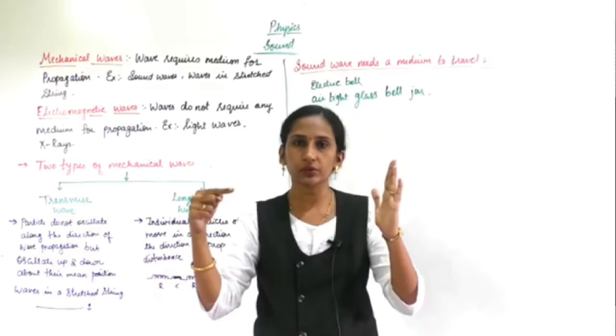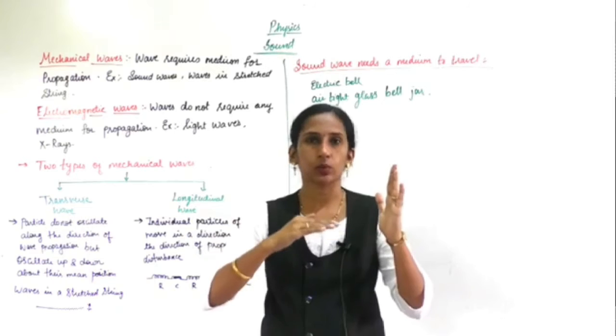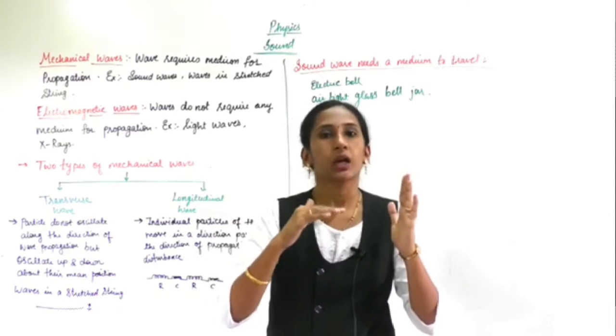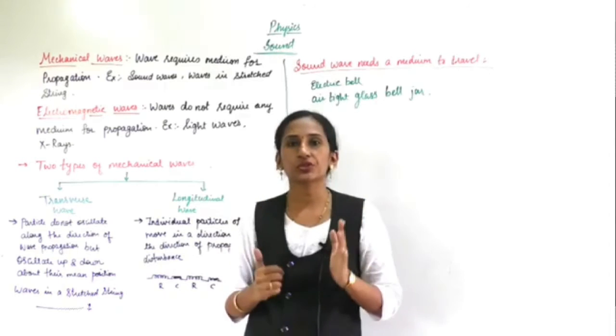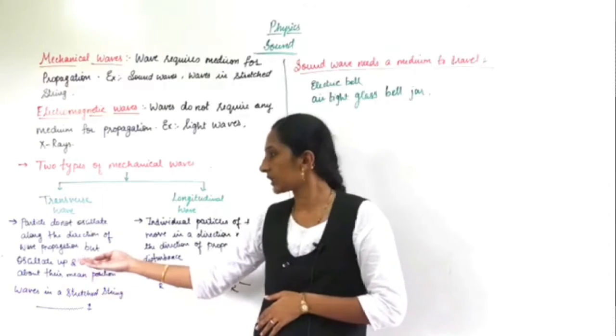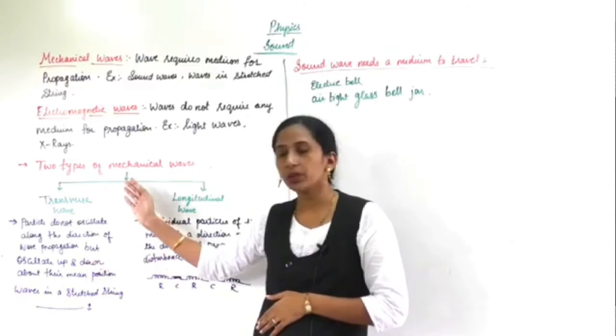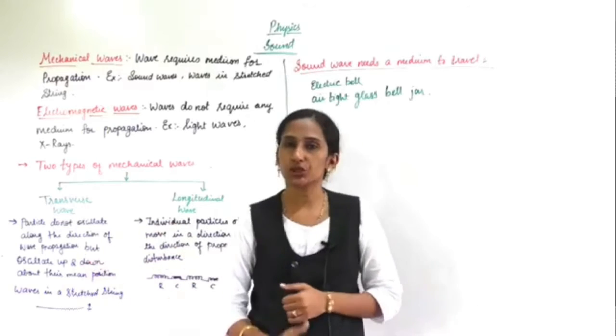If the particles are oscillating up and down, then such types of waves are called transverse waves, for example, waves in a stretched string.